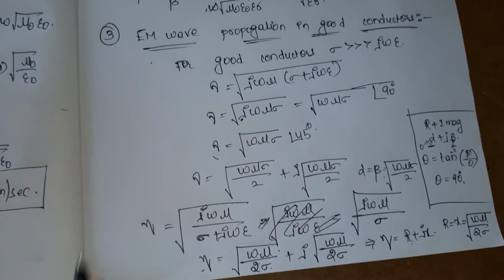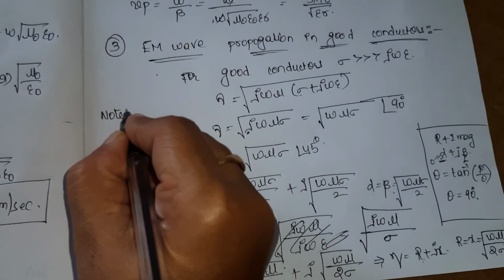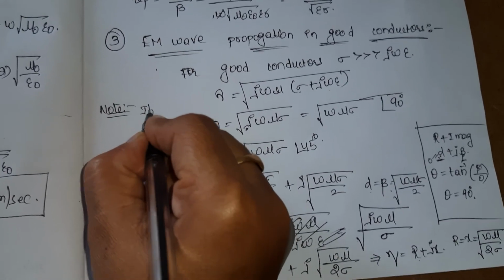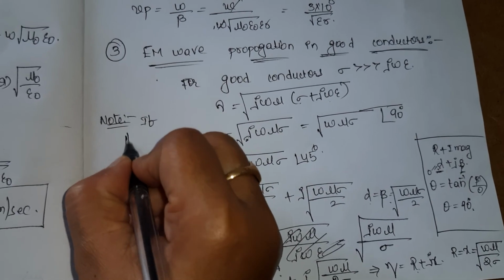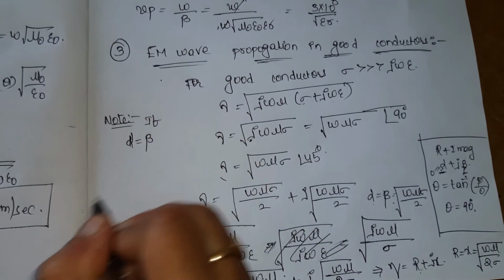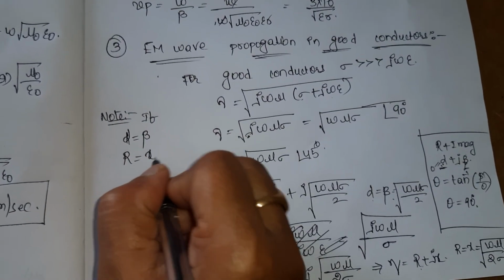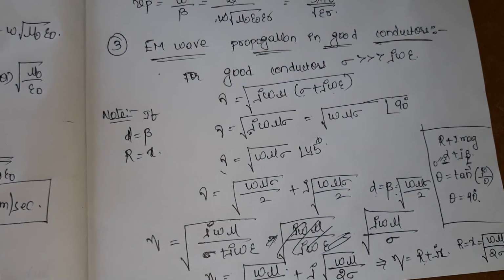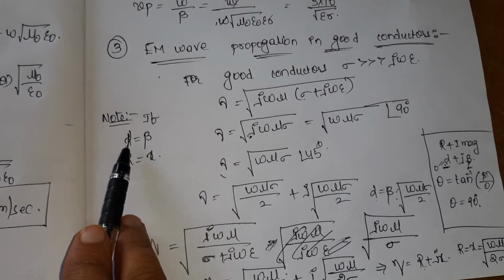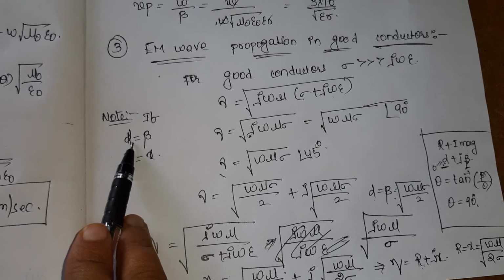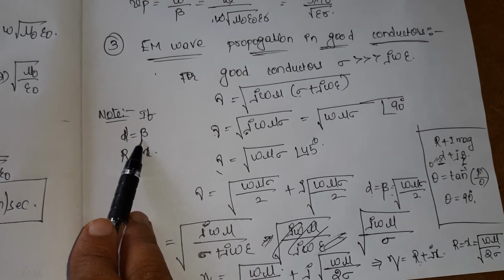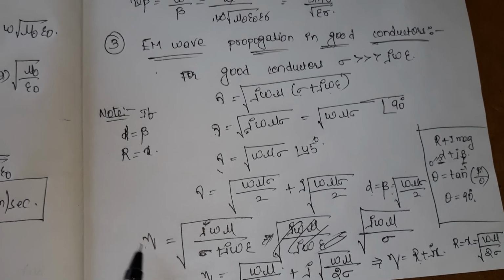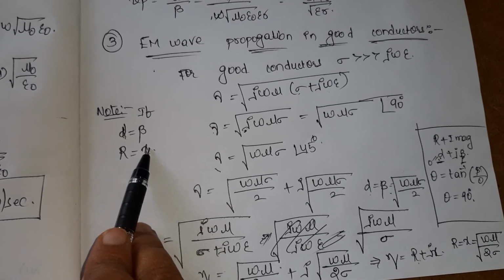And one more important point here: if alpha is equal to beta, r is equal to x. Propagation constant is equal to attenuation constant plus phase shift constant. Intrinsic impedance is equal to resistance plus reactance.